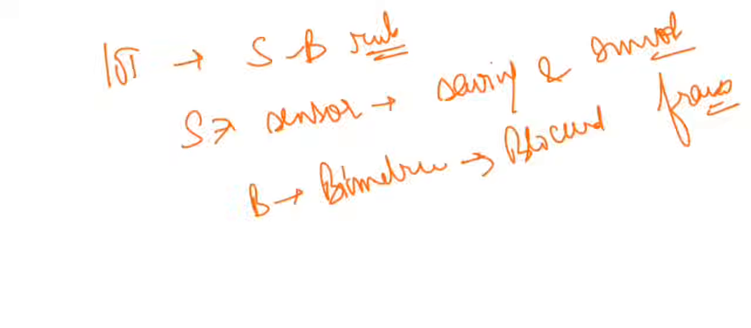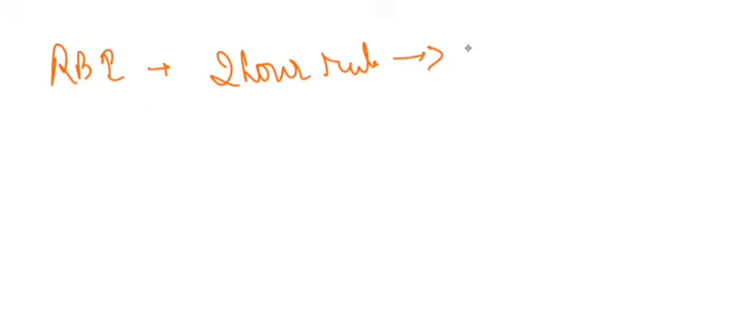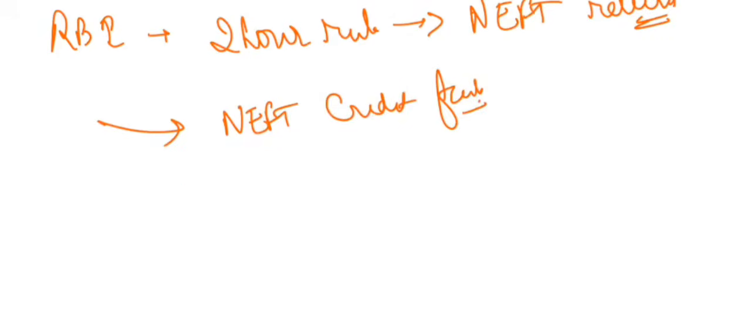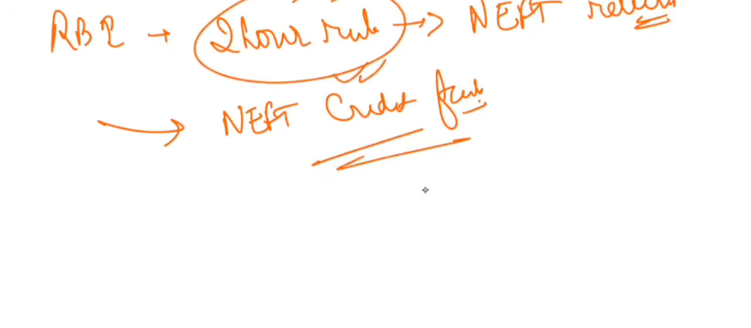So basically, let me just clear the core concept. There is something called the RBI 2-hour rule for NEFT return. It is a NEFT credit fail case, and the destination bank must return the fund within 2 hours, counted after the batch settlement timing. Once the batch settlement has happened, from that time you count the 2 hours.